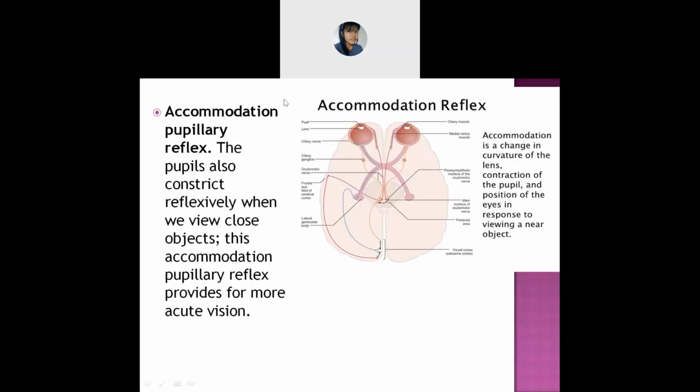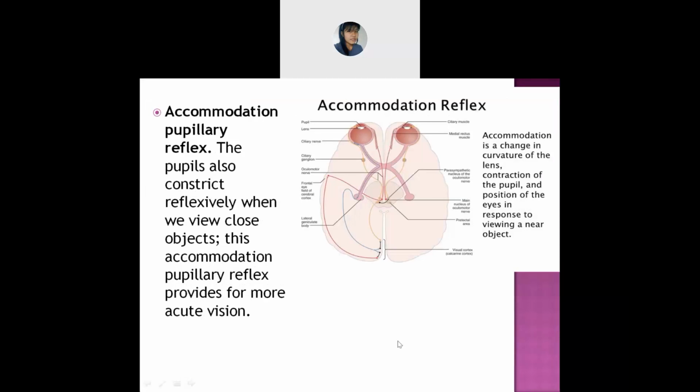Okay, next is the accommodation pupillary reflex. So in the accommodation pupillary reflex, what will you find? Same thing. Here also your pupils will constrict, meaning your pupils will become smaller in size. But in this one, what will happen? It doesn't deal with whether you are in a dark room or in bright light and so on.